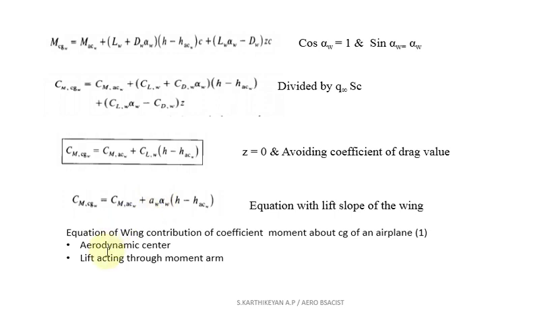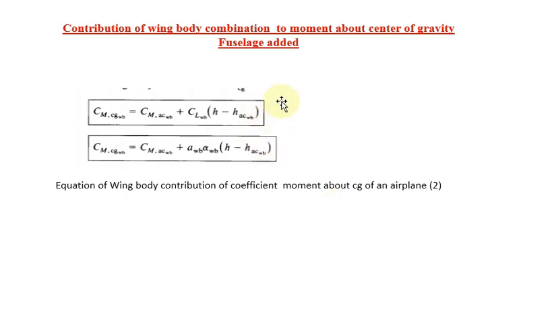This equation purely depends upon 2 parameters. So what are the 2 parameters? The first parameter is the coefficient of moment about the aerodynamic center, and the second parameter is the lift acting through the moment arm. This is H minus HACW, called the moment arm. Okay, so these two parameters will decide the value of the coefficient of moment about center of gravity for the wing section. Okay, the first equation is over. We will move on to the second equation.